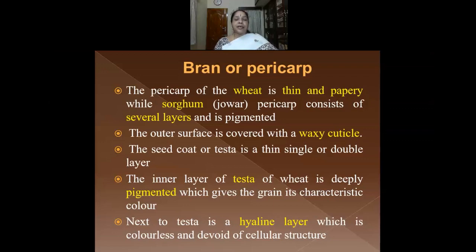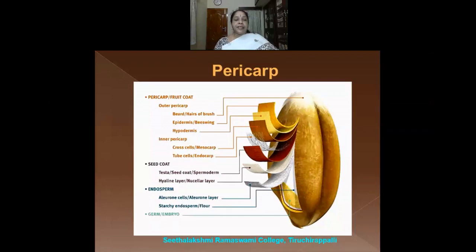Next to the testa, that is in the inner portion of the testa, there is a layer which is called the hyaline layer, which is colorless. The hyaline layer is colorless, and it also does not have a perfect cellular structure. You can see here, I told you the testa or the seed coat. Below the testa or the seed coat is the hyaline layer. Okay.